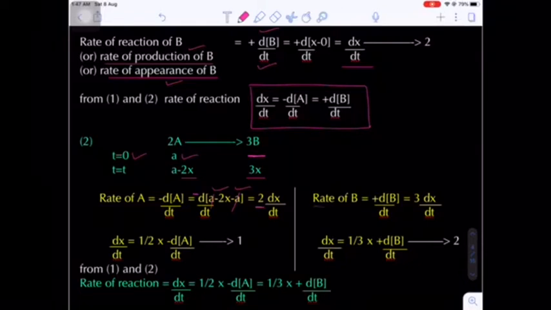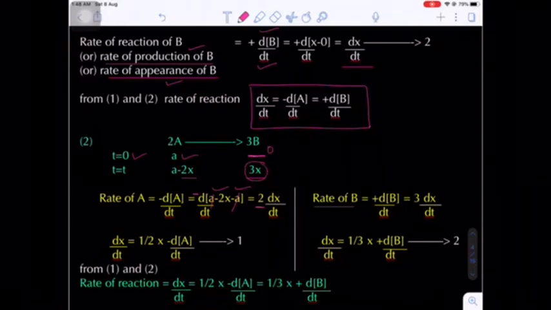Now I am writing the rate of reaction of B, that is, plus dB by dt. Final concentration 3x, initial concentration 0, so 3x minus 0 will be 3x. So 3 into dx by dt. From here, dx by dt, bring the 3 to the left side, that is 1 by 3 into dB by dt.